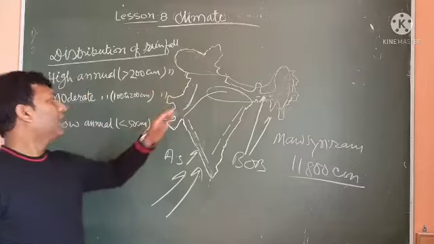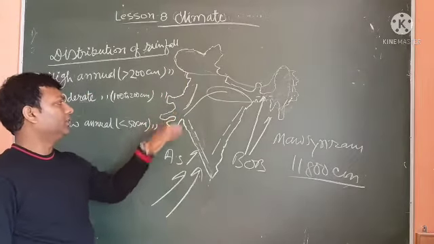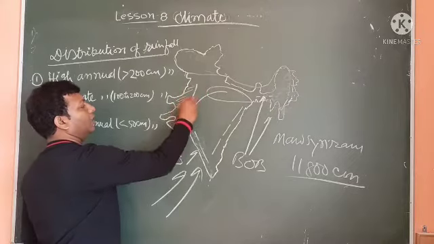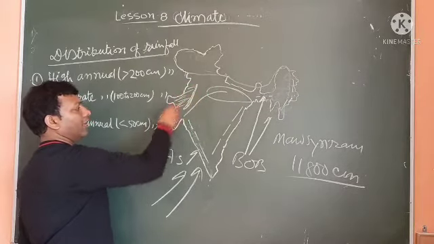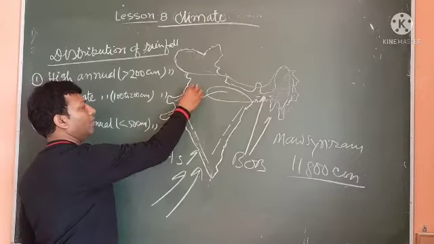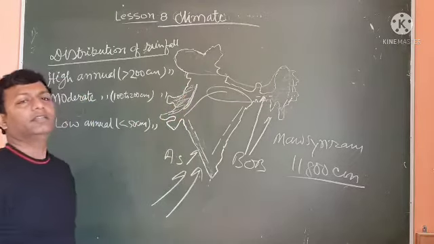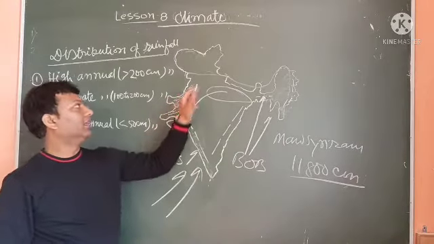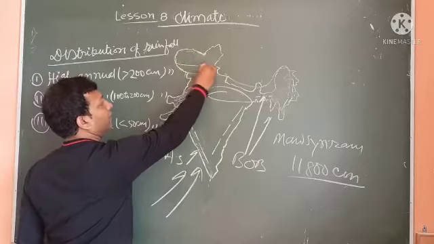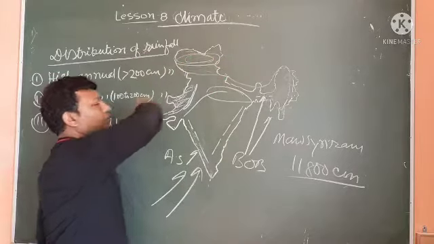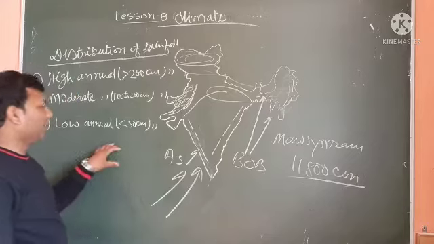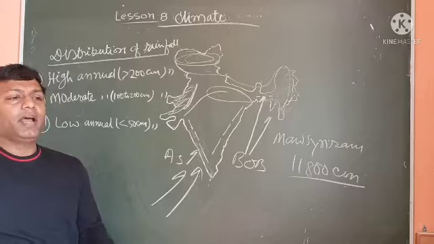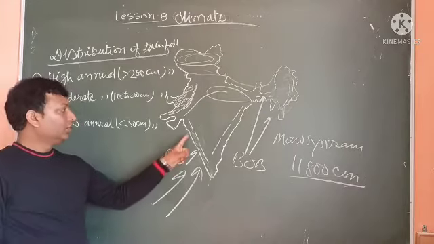Now, Ladakh and the desert part, that means this is the leeward side of the Aravalli Hills. This is the Aravalli Hills. So from here to here, we have desert area, where you can find less than 20 centimeter of rainfall, and this is the area which comes under low rainfall. Now this question may be asked in your examination.